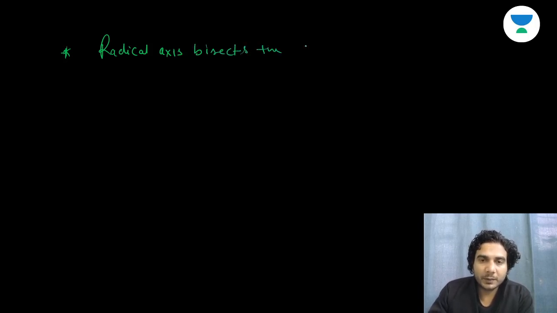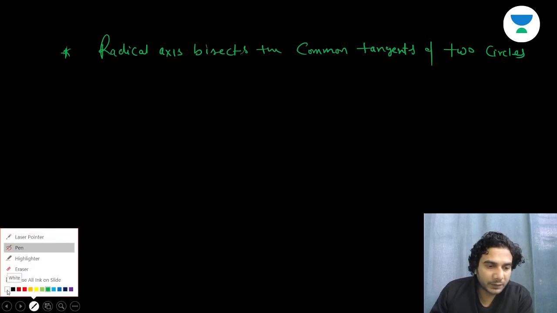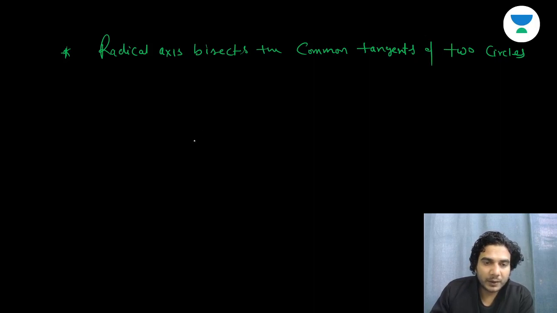Now the second point is quite obvious, but I'll mention it. The radical axis bisects the common tangents of two circles. So suppose the two circles have direct common tangents or transverse common tangents, then the radical axis will bisect these. Look at the diagram, you'll understand it easily.